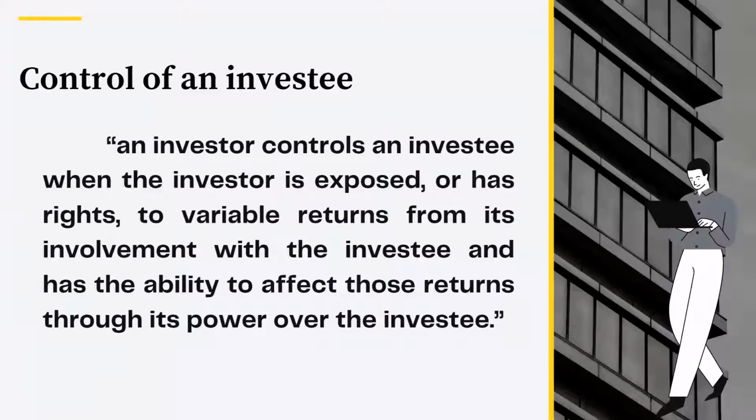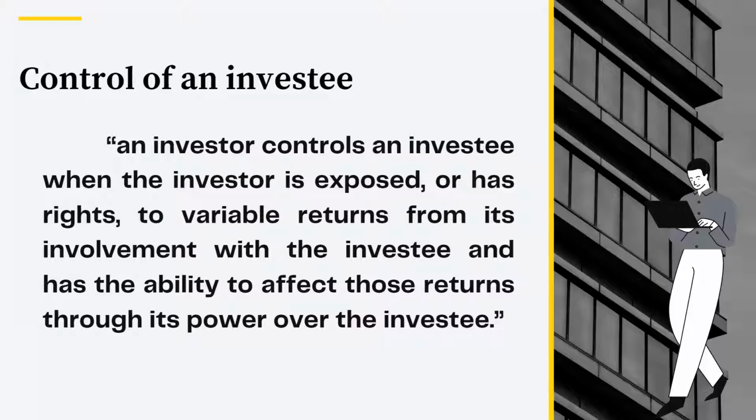Control of an investee. An investor controls an investee when the investor is exposed or has rights to variable returns from its involvement with the investee and has the ability to affect those returns through its power over the investee. Only one entity is identified to have control over an investee.